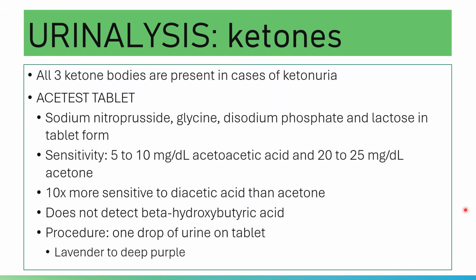If you utilize serum and plasma, put 1 drop on the tablet and read after 2 minutes. If you utilize whole blood, you put 1 drop, and after 10 minutes, you remove the clotted blood, and then you read.